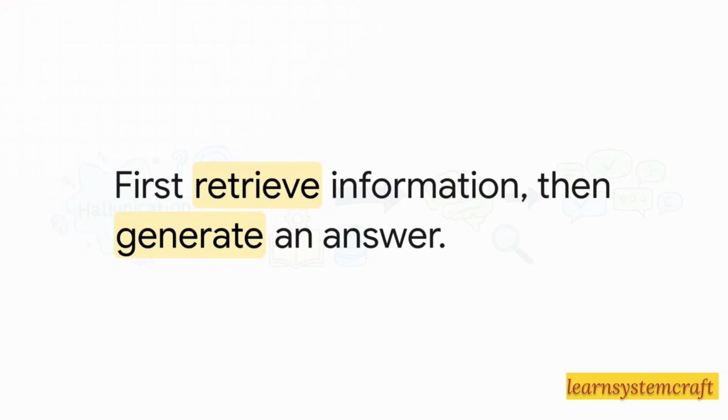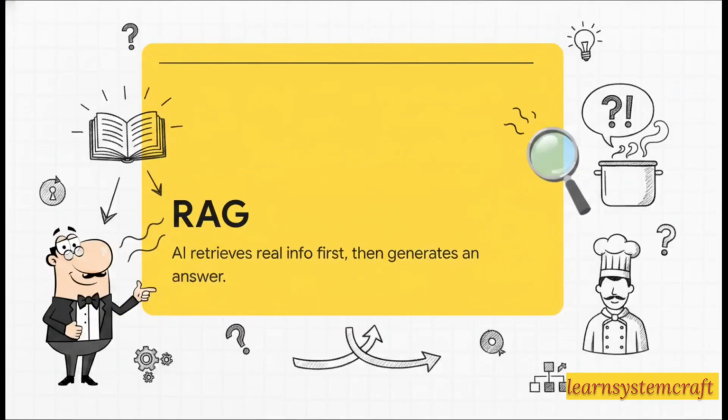So the crucial point here is this simple golden rule of modern AI. First, retrieve information, then generate an answer. I really want you to remember that phrase. First, we send our waiter out to retrieve the facts, and only then do we let our chef generate the answer. And this brilliantly illustrates what we call RAG in the AI industry. RAG stands for Retrieval-Augmented Generation. Let's break that acronym down slowly. Retrieval is our waiter finding the information. Generation is our chef cooking up or creating the answer based on that information. Together, they form a system where the AI finds the real facts first and uses them to speak to you.